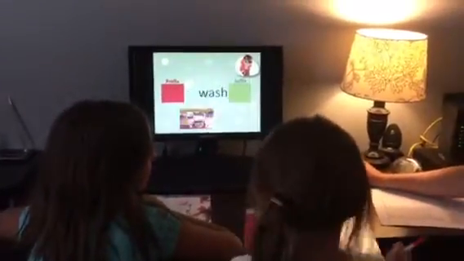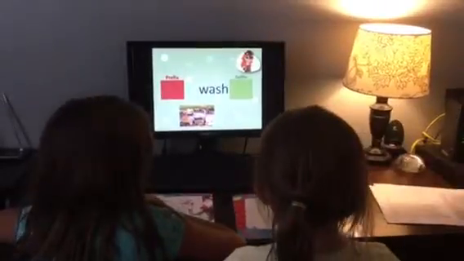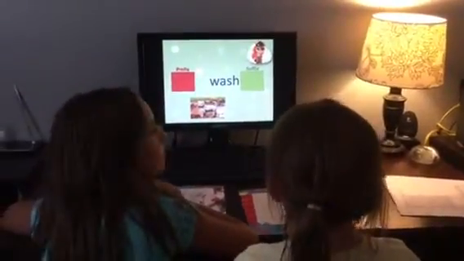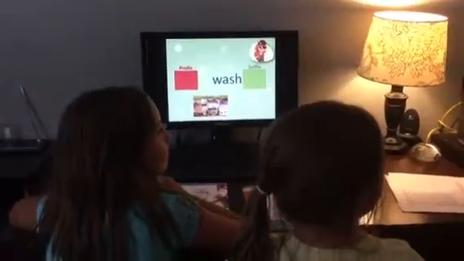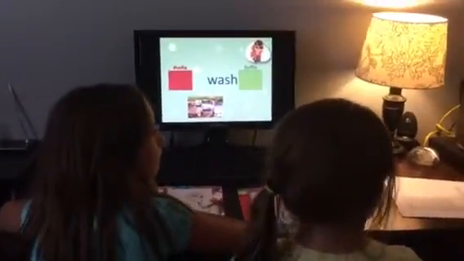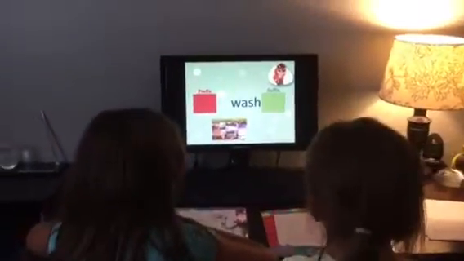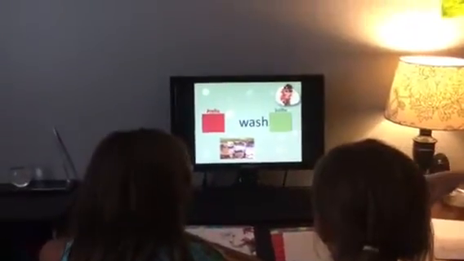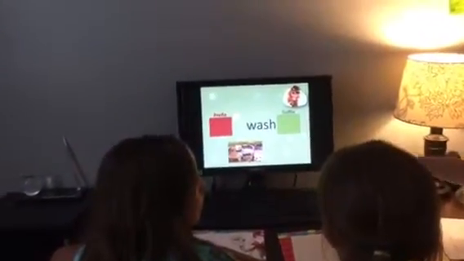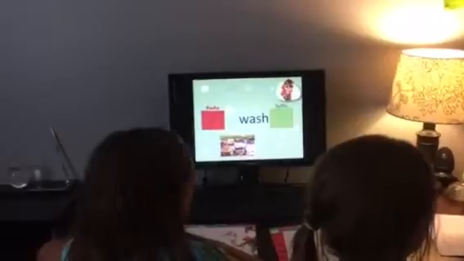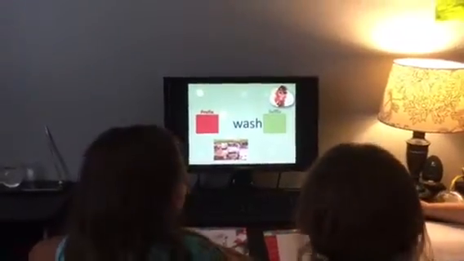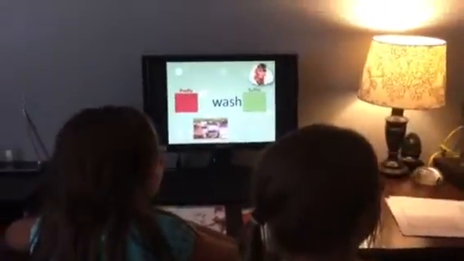Okay, so here we have, oh my goodness, what is this? Wash a wet dog. What if you said, Dad, I just took our new dog that you said we could get, and I took it out to the pond, and I washed it in that water right there. Is Dad going to say, that dog does not look clean to me? Does that dog look clean? No, they washed it in mud.